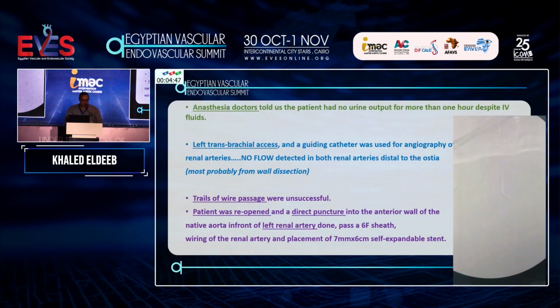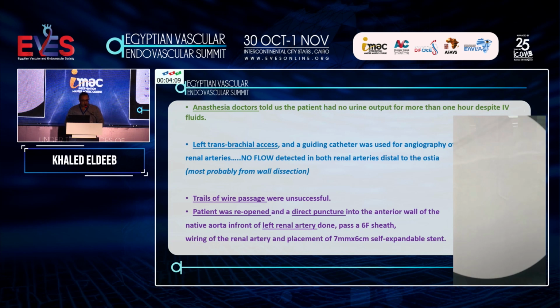Unfortunately, the anesthesia doctors told us that the patient had no urine output for more than 1 hour despite intravenous fluids and intravenous diuretics. So, a left transbrachial access was gained, and a guiding catheter was placed for angiography of both renal arteries, and no flow was detected in both renal arteries distal to the ostia. This is the CT, this is the intraoperative angiogram. Trials of wire passage were unsuccessful.